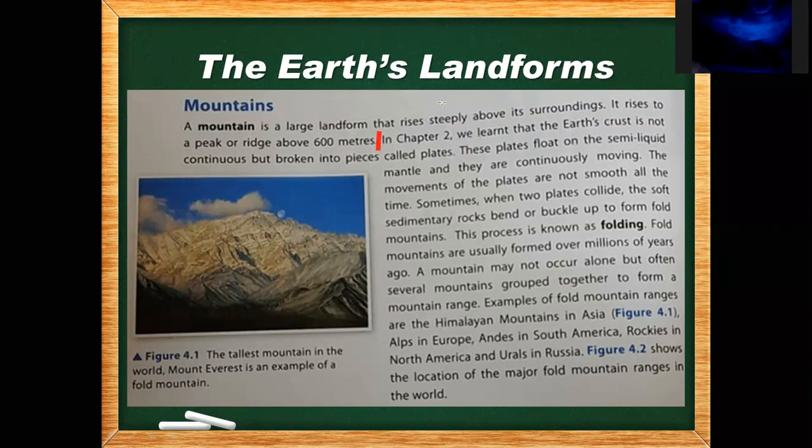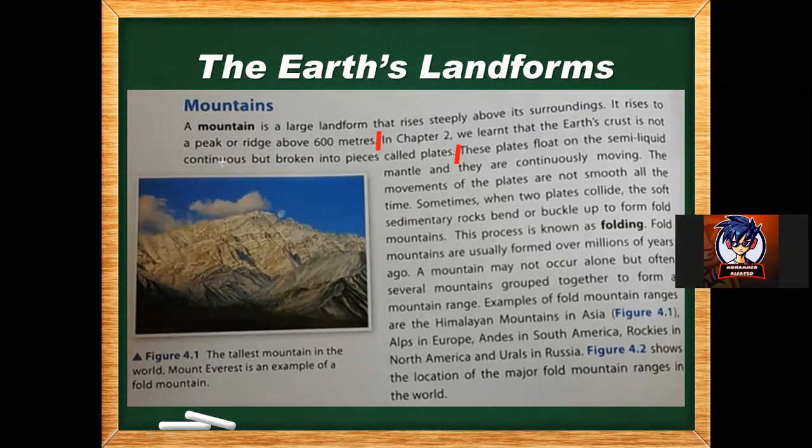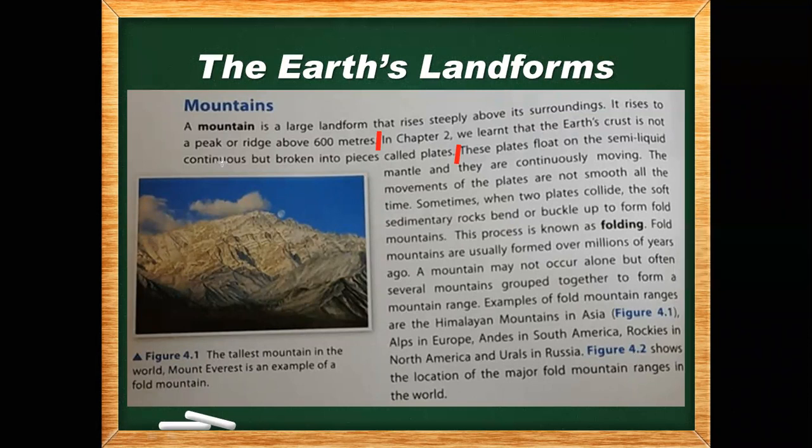In chapter 2, we learned that the Earth's crust is not continuous but broken into pieces called plates. Okay. So, Muhammad Al Sayyed, can you read the line which Malik read? Thank you, Malik. Okay. In chapter 2, we learn that the Earth's crust is not continuous but broken into pieces called plates. Okay, that's good. So, let's move to the third line.